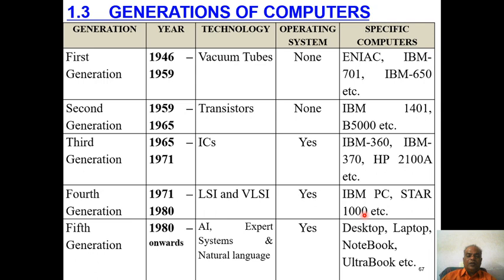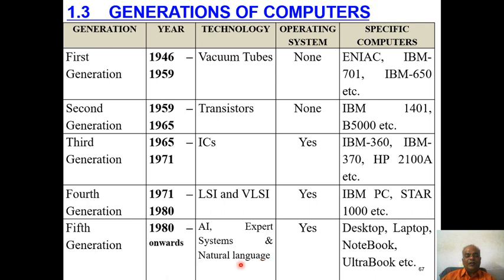Last one is the fifth generation of computers. It is from 1980 to present. Here the technology was artificial intelligence, which is now more popular. Now the world is moving towards artificial intelligence technologies: expert systems, neural networks, and natural language processing, NLP.